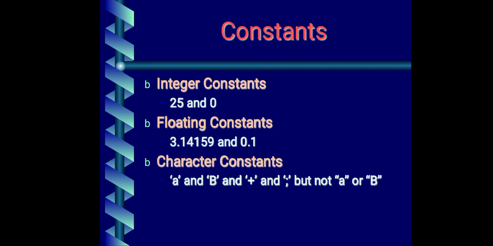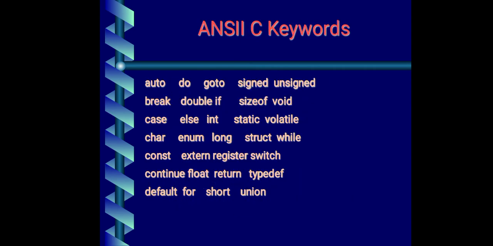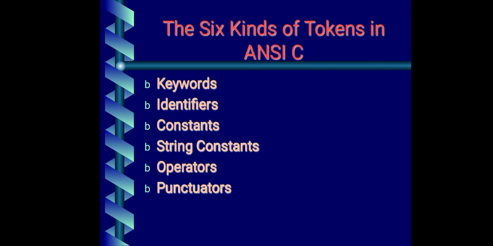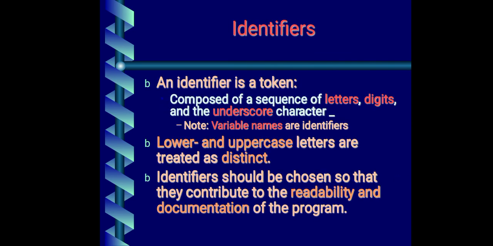Okay, this is the second token. So once again I'll go back to the slide. What are tokens? Tokens are, first, keywords. What is a keyword? A word whose meaning is known to the compiler is a keyword. Then identifier, it is giving the identity to the variable name. Whatever variables you are using in the program, that is identifier. The third C token is constants. So let us see what are constants.